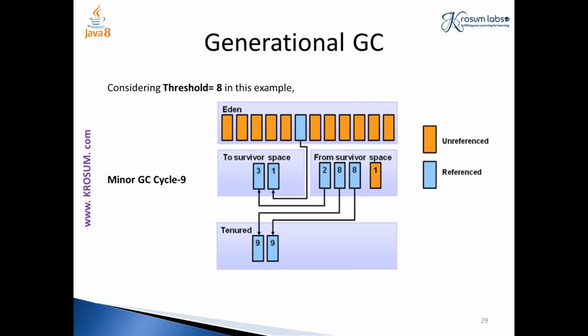In this example I'm setting it to 8. It depends upon the JVM. This value depends upon the JVM. So here my threshold value is 8, so I'm converting the object which has acquired the age of 8, changing that particular object from young generation to old generation. So tenured is nothing but the old generation part. Here it will be garbage collected by the major GC cycle, right?